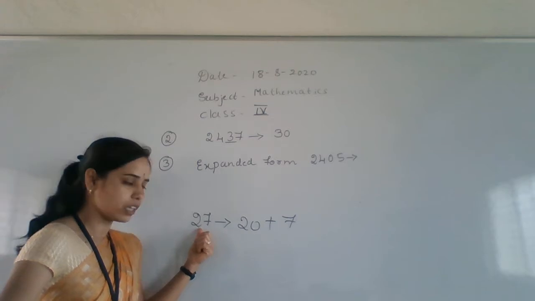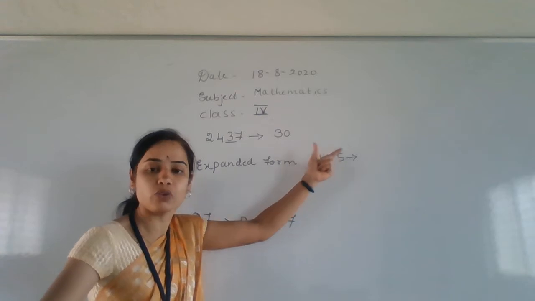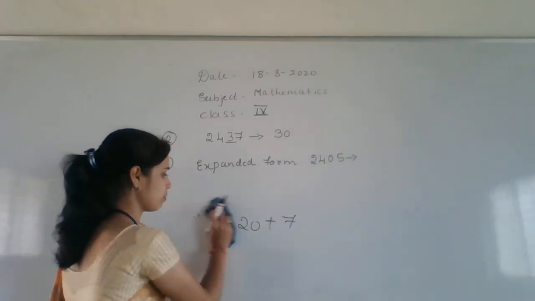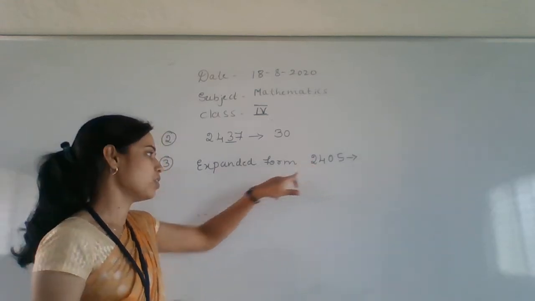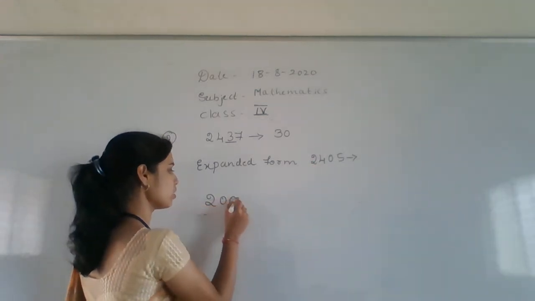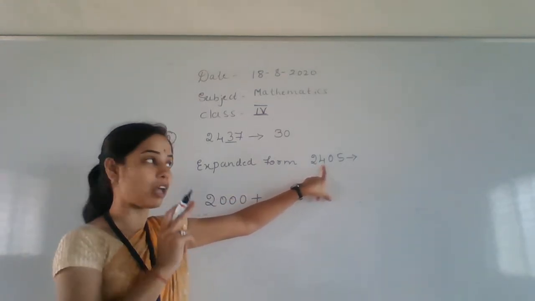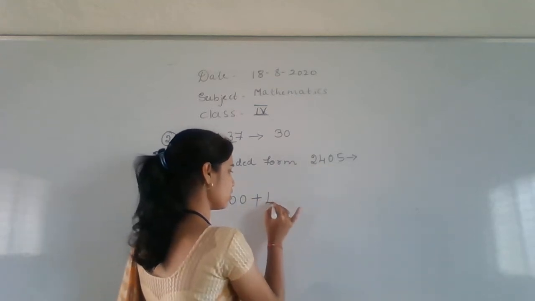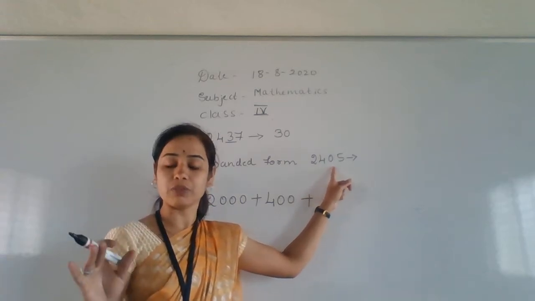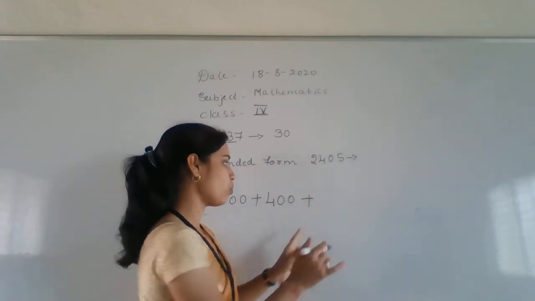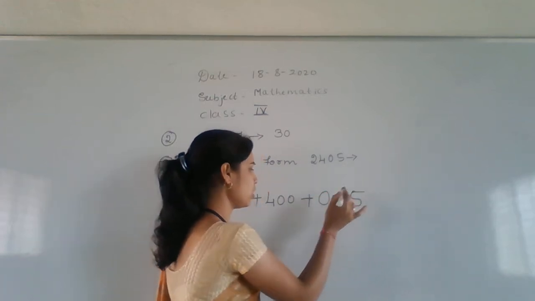Okay. If it is 27, this is called a short form. They have given here a short form. We have to expand it. We do the expansion. It is in which place, children? Thousands place. So we have to write here 2000 plus. After that it is in which place? Hundreds place. Means the value of that 4 is 400. 400 plus 0. In whichever place it is, the value of 0 will be 0 itself. Okay. Then what do I have to write here? 0 itself. Then after that 5.